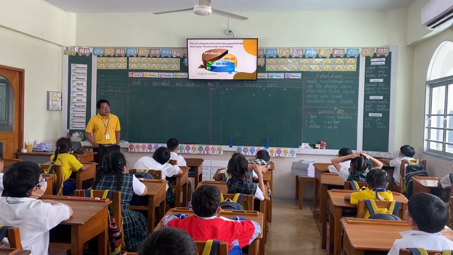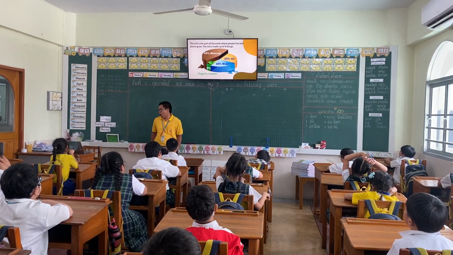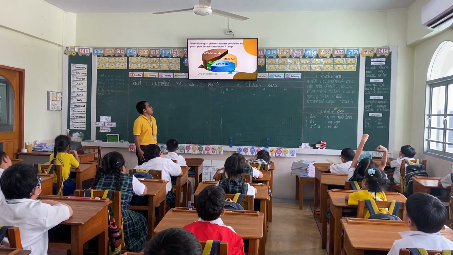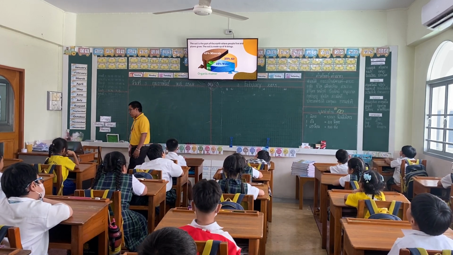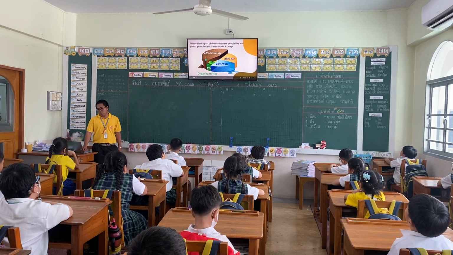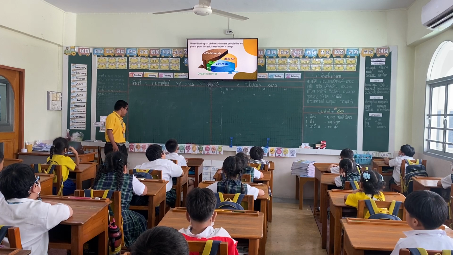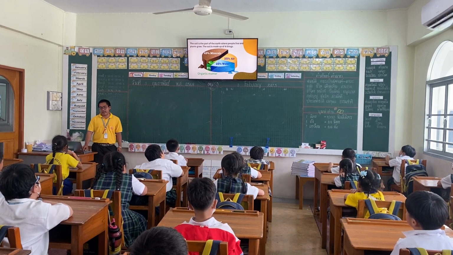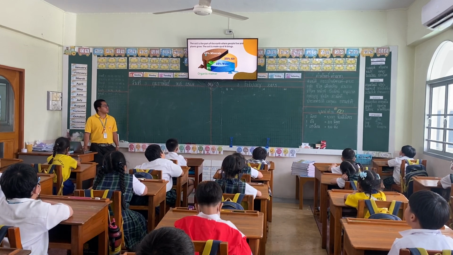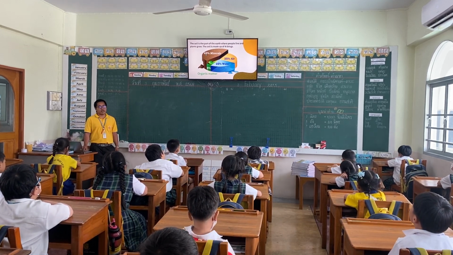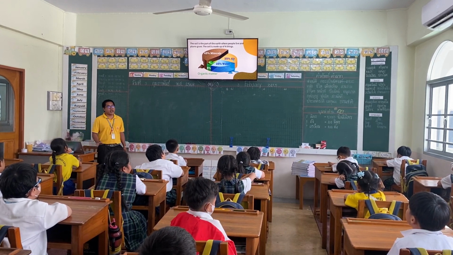Okay, very good. So, this is the composition of soil. We have here 4 things that we can see in a soil. The first one, which is 45%, is minerals. Everybody, minerals. Again, minerals. How many percent? 45%. Very good.